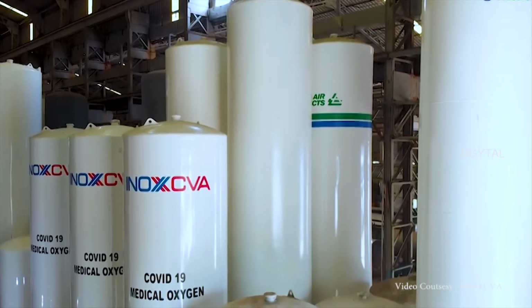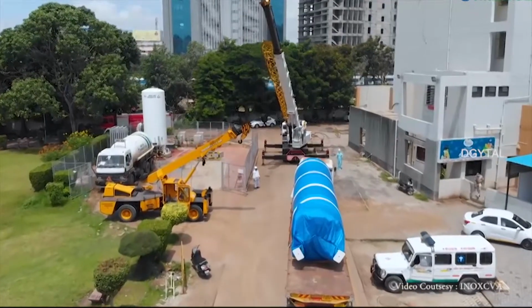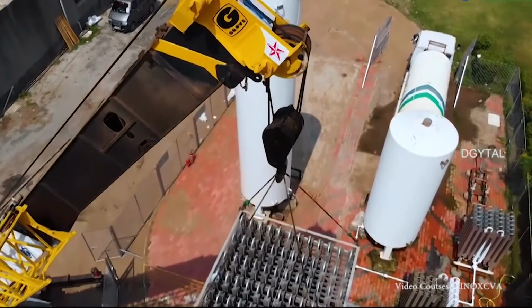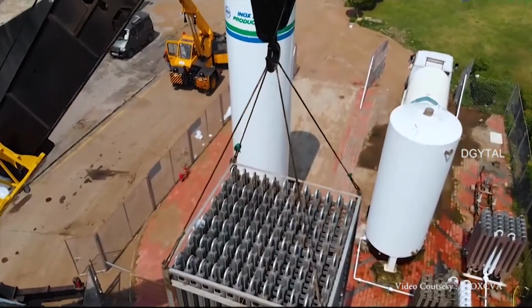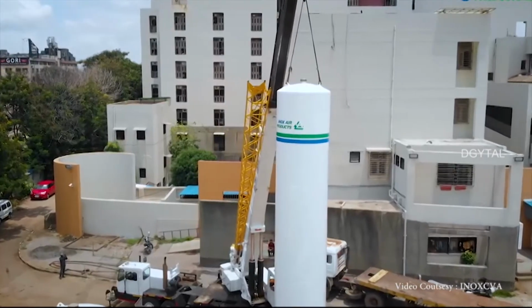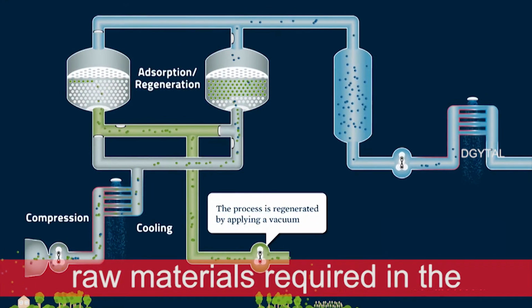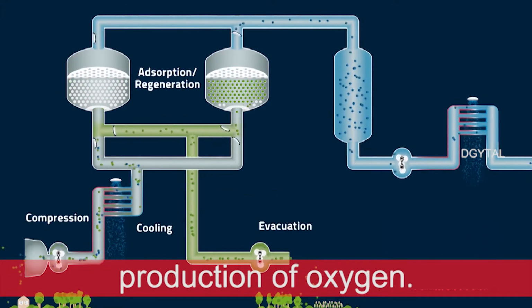There are many companies that produce medical oxygen in India. Private companies like Inox Air Products are one of the largest manufacturers of liquid oxygen in the country, with plants across many states. Water and electricity are the raw materials required in the production of oxygen.